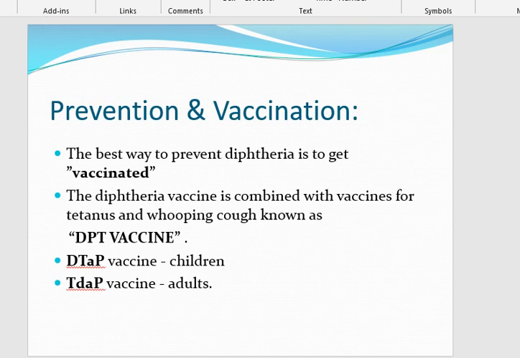A few more facts before closing this topic. This disease can cause cardiac toxicity. It may cause myocarditis in 60% of the cases and result in circulatory collapse and death of the patient. In some patients, endocarditis may also occur. In neurotoxicity, there may be cranial nerve palsies leading to pharyngeal and laryngeal dysfunction.